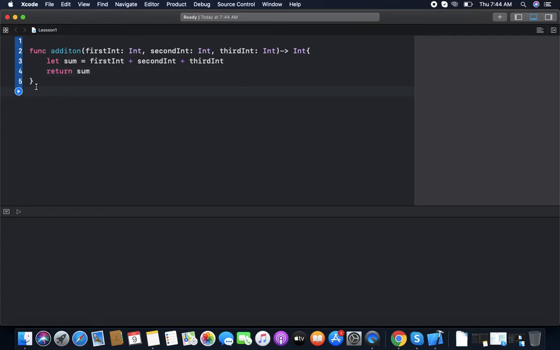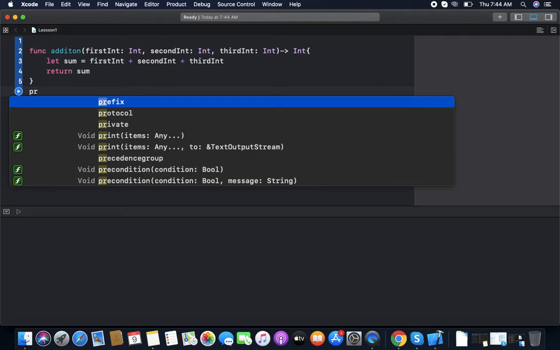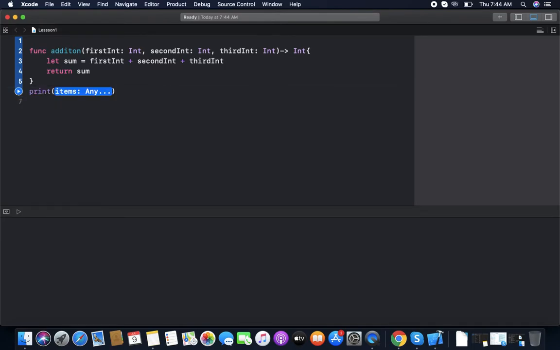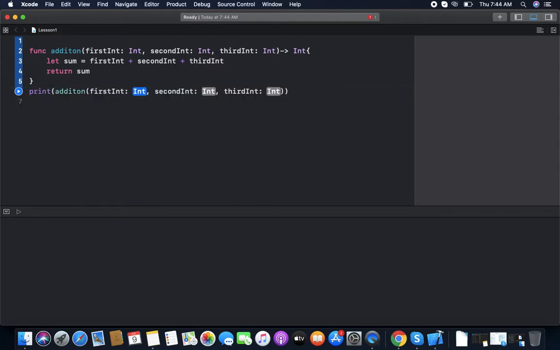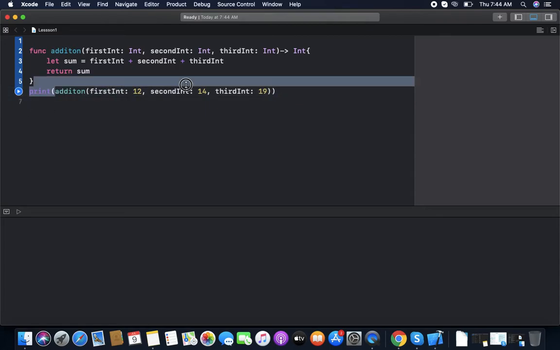Now we need to call the function. Using this function is called calling a function. We need to call it and print the value. So we just use print, addition, first value 12, second value 14, third value 19. Now we print it. So this is calling a function.